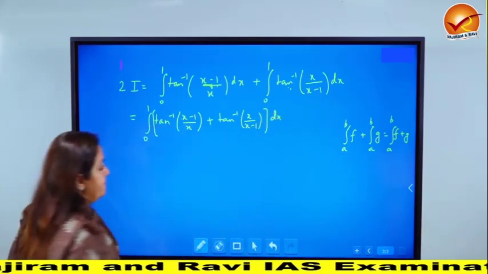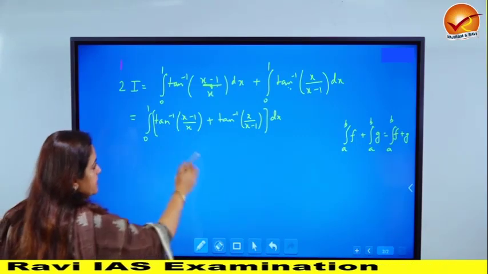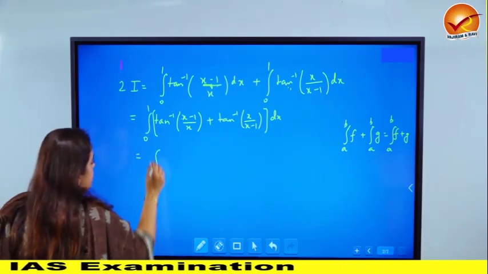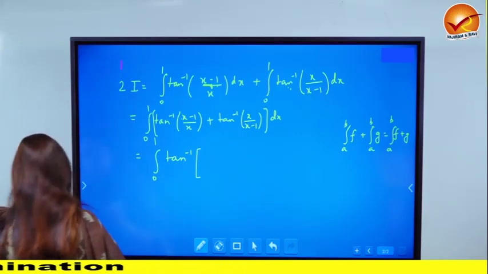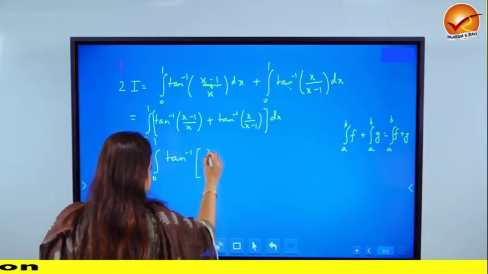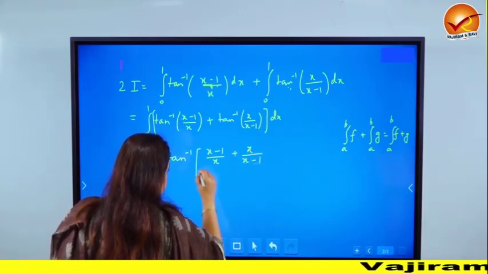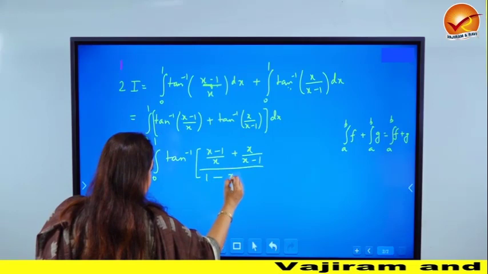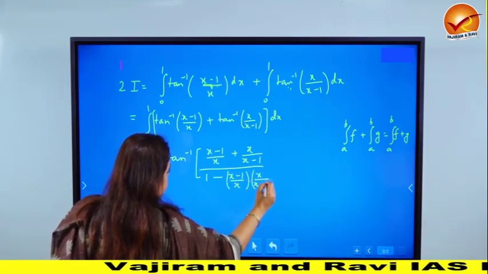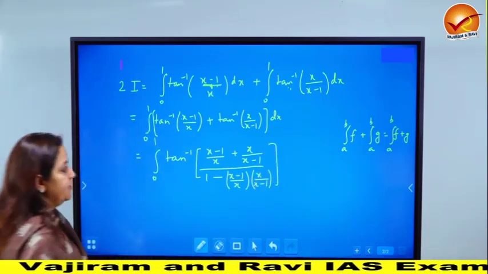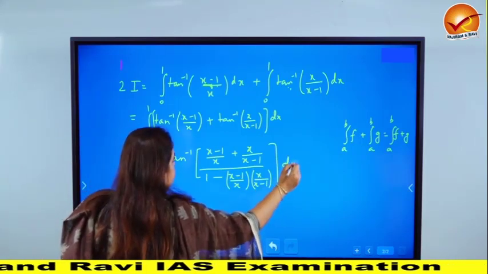dx. Now this brings us to the second review, which is the formula of tan inverse something plus tan inverse something. So what does this become? Integral from 0 to 1 of tan inverse of, what was the formula? tan inverse of (a plus b) divided by (1 minus ab). So it's (x minus 1)/x plus x/(x minus 1), divided by 1 minus (x minus 1)/x multiplied with x/(x minus 1). I'm just applying the formula of tan inverse A plus tan inverse B, and there is a dx here.